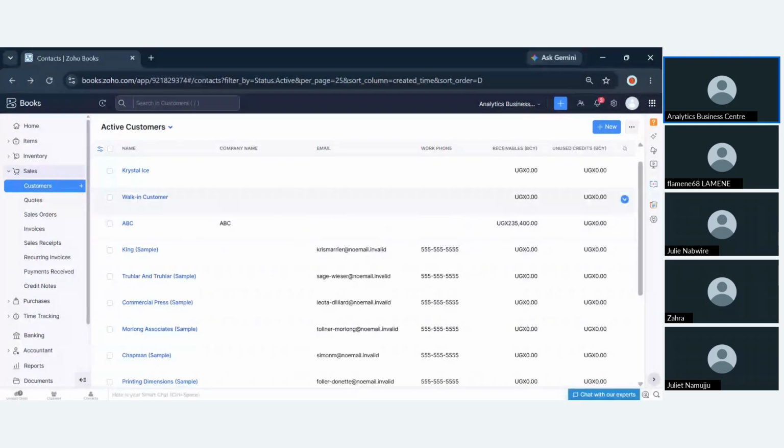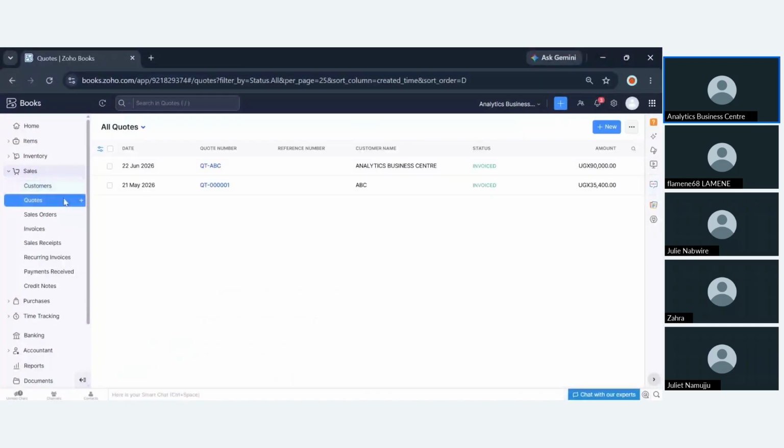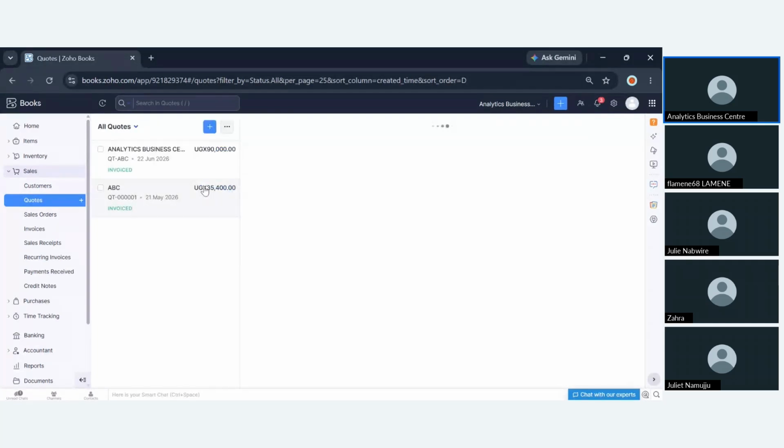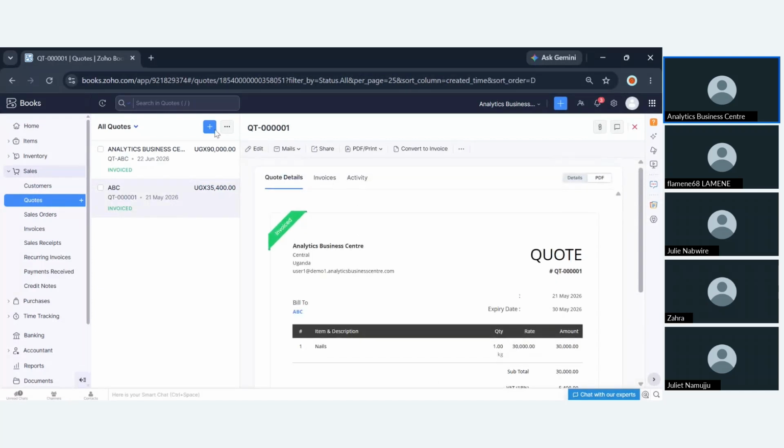So going forth, the customer has come to you, they want a quotation. So it will lead us to this module. So you go ahead and issue a quotation to them. This is how the quotation interface will look like. Here you can see it shows all the quotations that have ever been issued out. I'll click one of the quotations and you have a look at how the quotation comes out. So this is how the quotation comes out. Because this is a demo account, but on your end, you'll be able to attach an organization logo, and your organization logo will reflect here on your document.